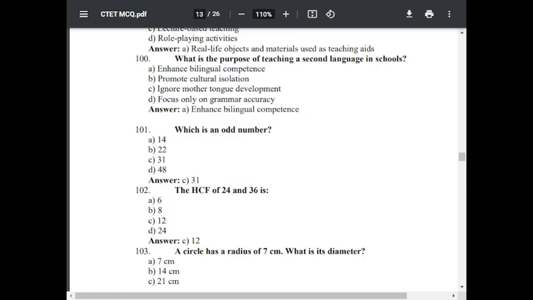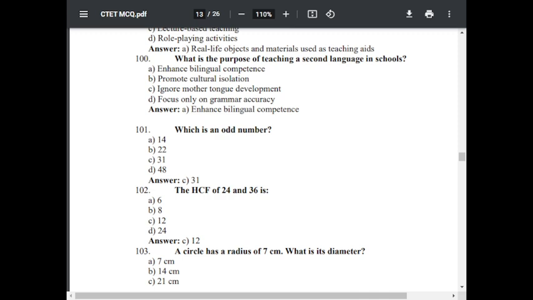Question number 101. Which is an odd number? Option A 14, option B 22, option C 31, option D 48. The correct answer is 31.